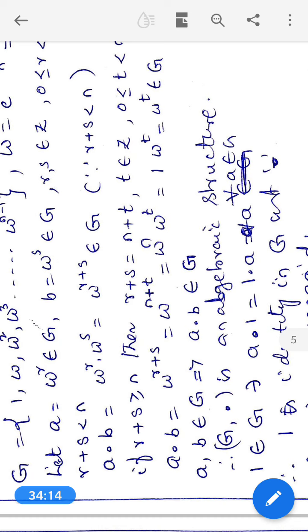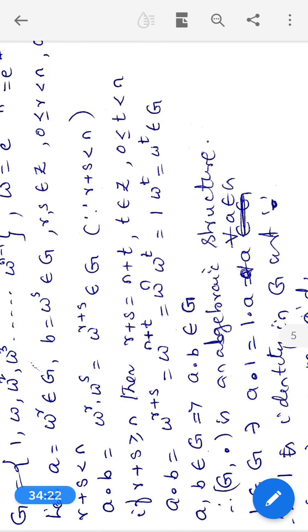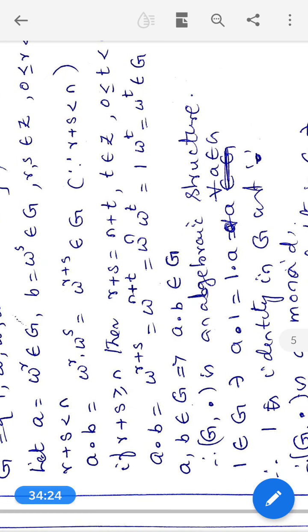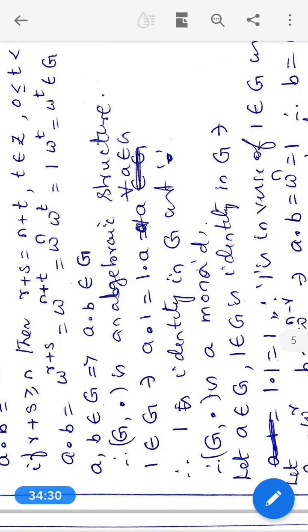What is omega power n? 1. So it is 1 into omega power t, equal to omega power t. T is less than n, therefore omega power t belongs to G. Therefore, A into B also belongs to G.